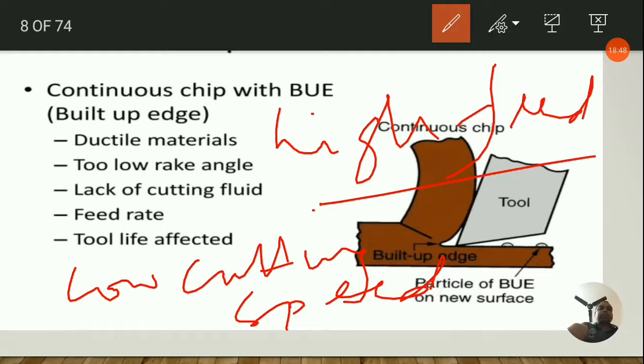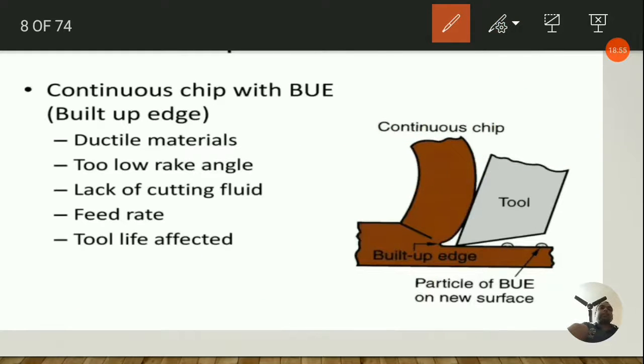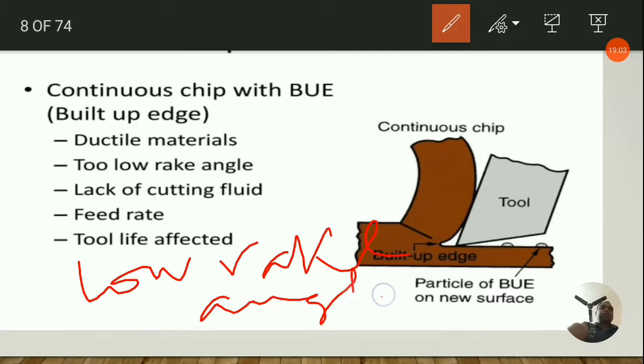You must take these notes very seriously. Three points are very important: first is low cutting speed, second is high feed, and the next one is low rake angle.